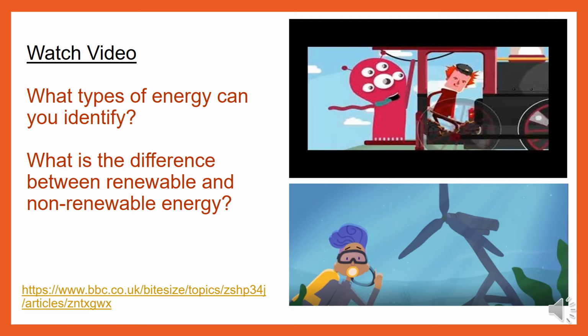So we need to look for ways to make renewable and sustainable energy resources. For example, wind, solar, and hydro energy. These are just some of the resources that are more friendly towards the environment. These renewable energy resources can quickly replenish themselves and can be used again and again. Okay, so did you identify the types of energy? And also, did you spot the difference between renewable and non-renewable energy?